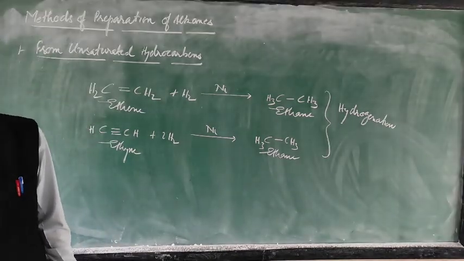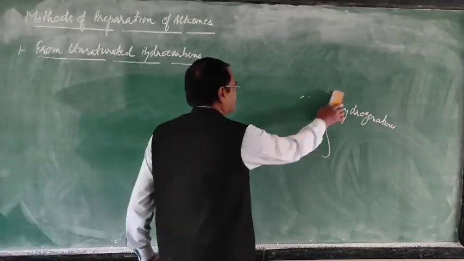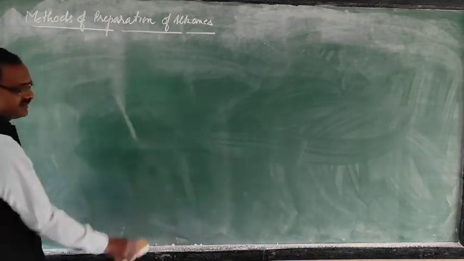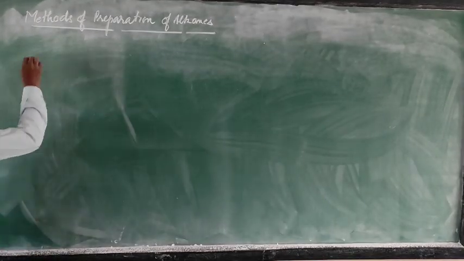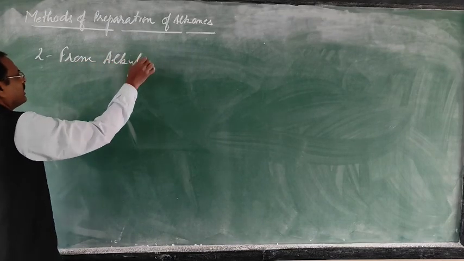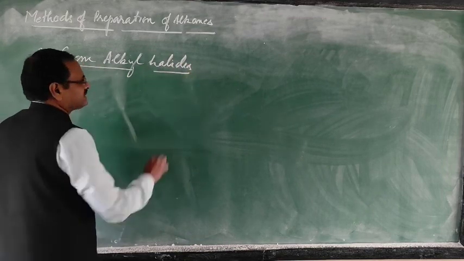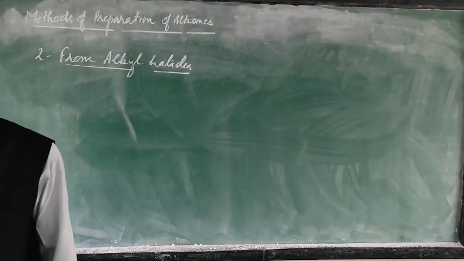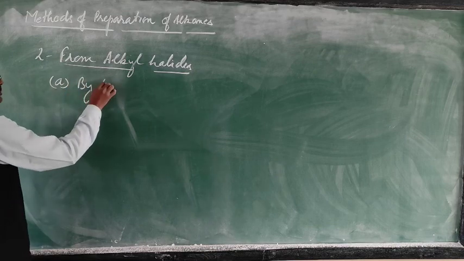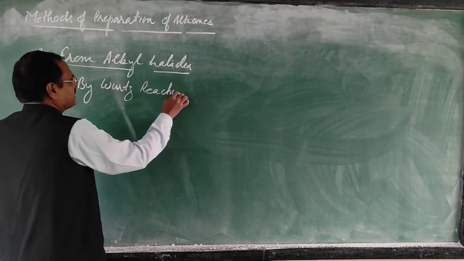Now the next method is from alkyl halides. So the second method is from alkyl halides. From alkyl halides, the first one is the Wurtz reaction. What is a Wurtz reaction?